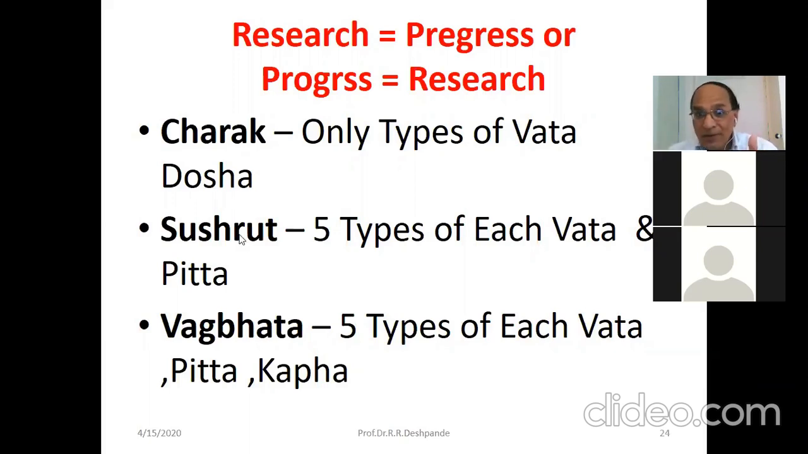Then came Vagbhat, after Charak and Sushrut. He has mentioned Vata types, Pran, Udan, Vyan, Saman, Apan. He mentioned 5 types of Pitta, Pachak, Ranjak, Bhajak, Sadhak, Alochak. And he has also mentioned 5 types of Kapha. Okay? Kledak, Bodak, Avalambak, Shleshak, Tarpak. Is it not progress? Step by step, with the period of time? And that's why there was research, because there was progress.